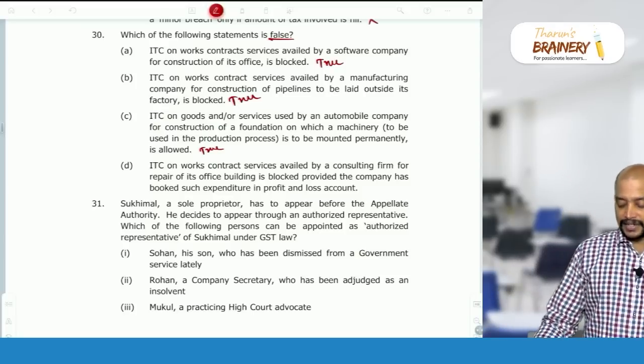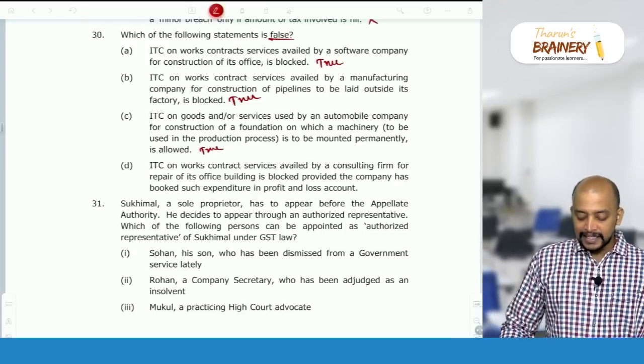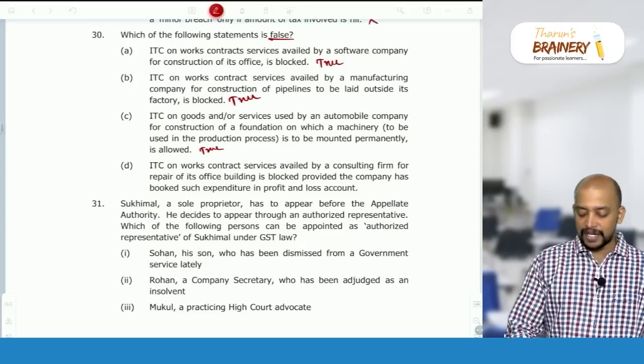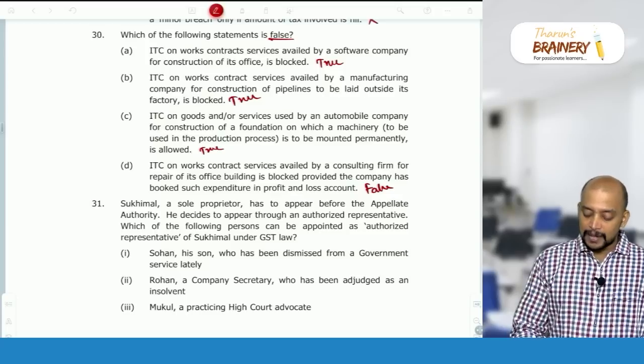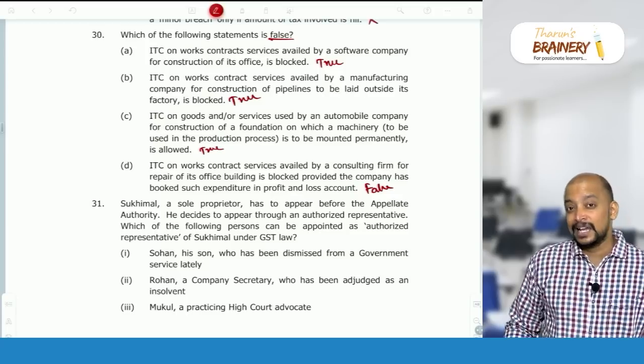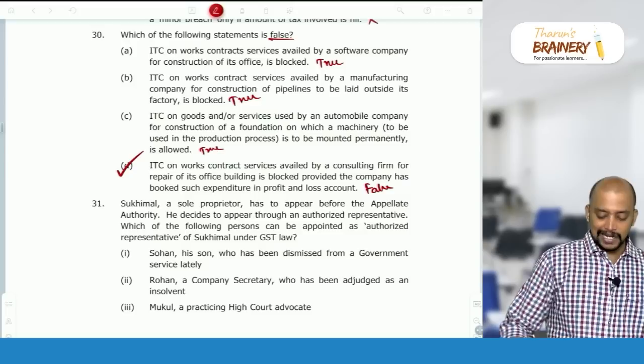ITC on works contract service availed by a consulting firm for repair of its office building is blocked provided the company has booked such expenditure in P&L. No, false. So it is actually eligible for ITC because if the company has booked such expenditure in P&L, ITC is available in that case. Okay. So therefore option D is the wrong answer.